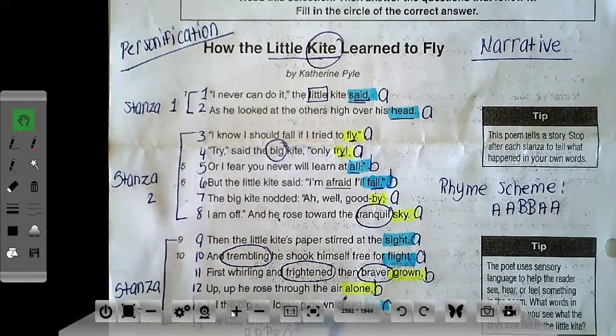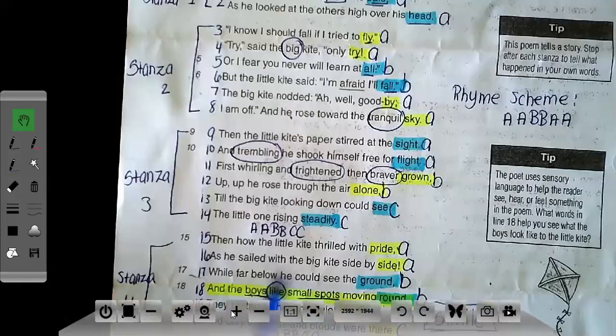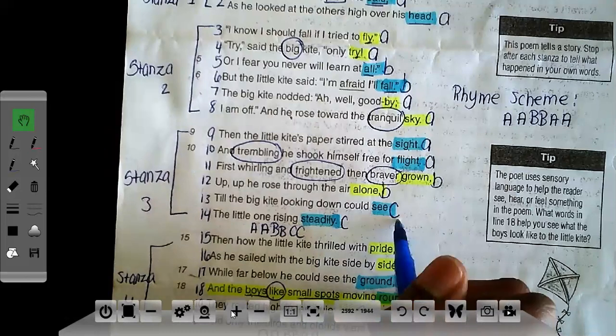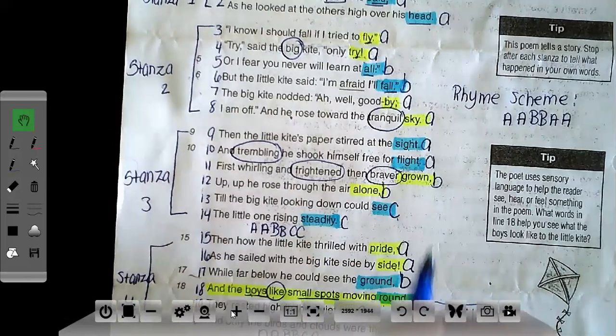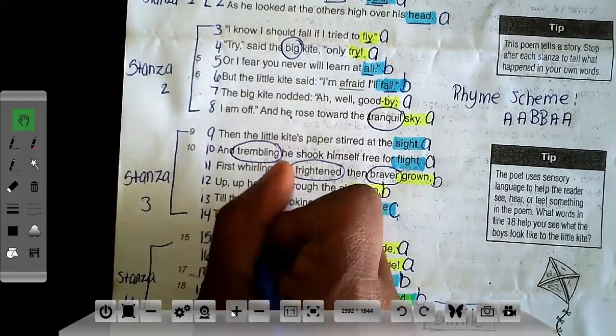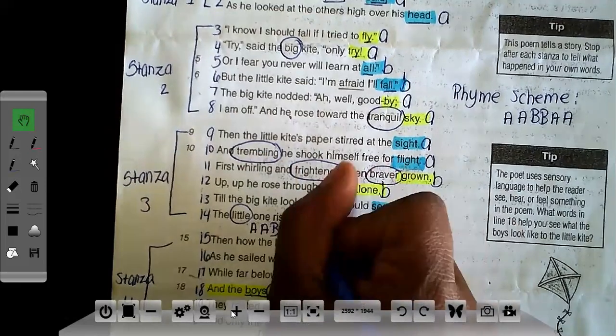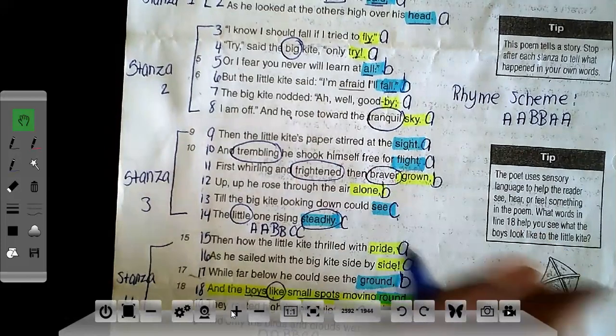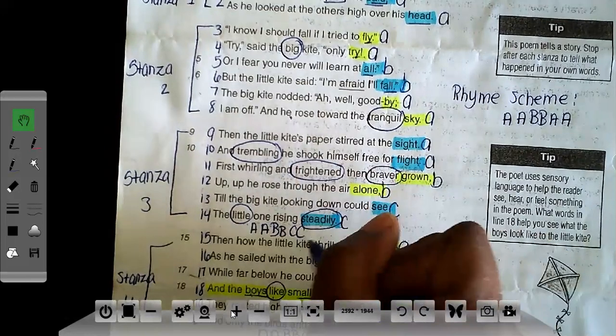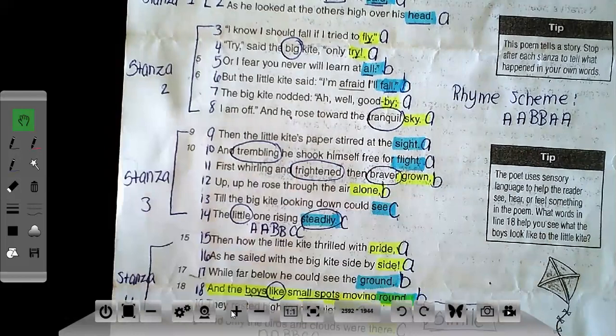Up he rose through the air alone, till the big kite, looking down, could see the little one rising steadily. So we can see the little one. Little is a word that's describing. Steadily is a word that's also describing. Steadily is a word that describes how the little kite is rising.